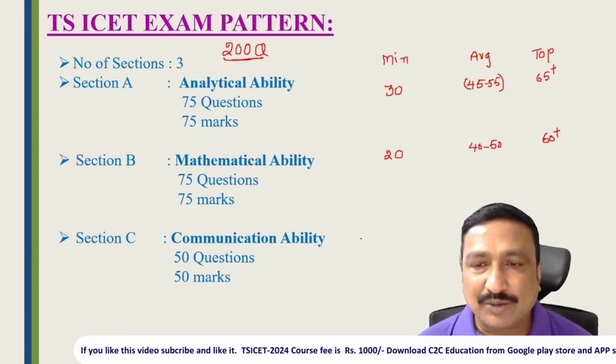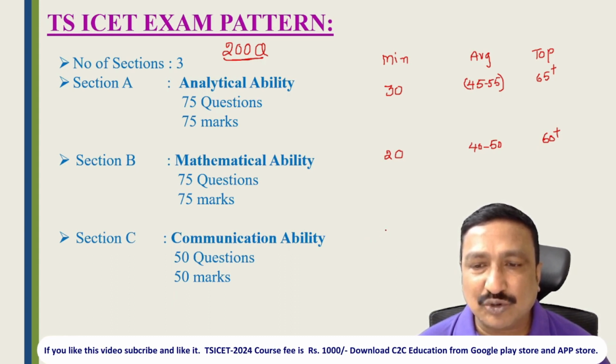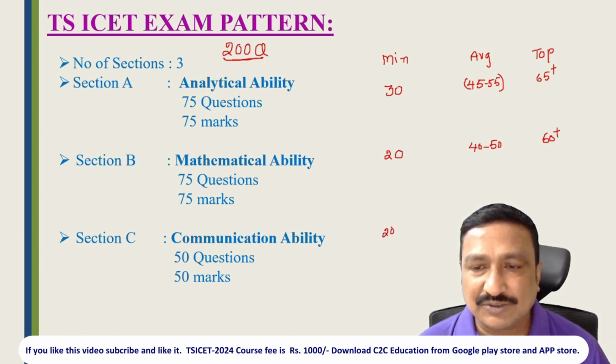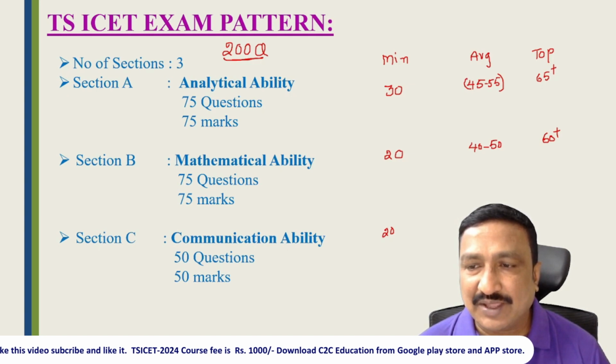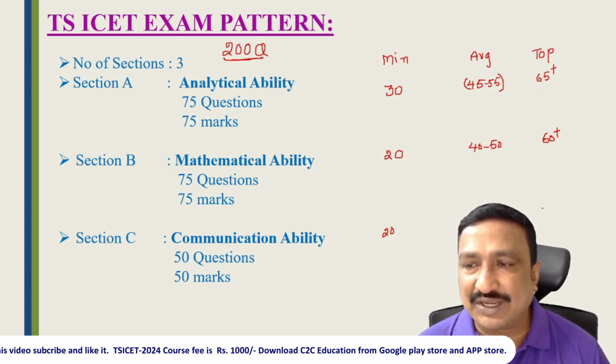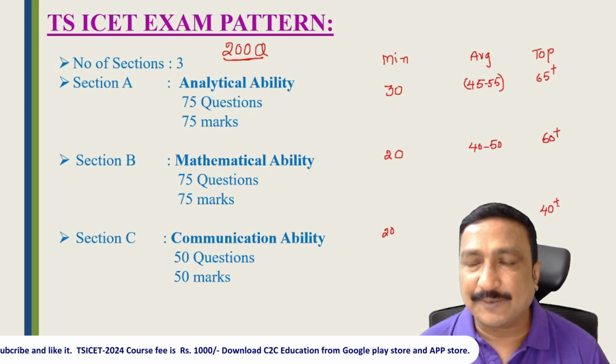And coming to communication ability, the minimum score we can get is 20 marks, an average student gets 30 to 40 marks, and a top student can easily score 45 plus, or at least 40 plus.